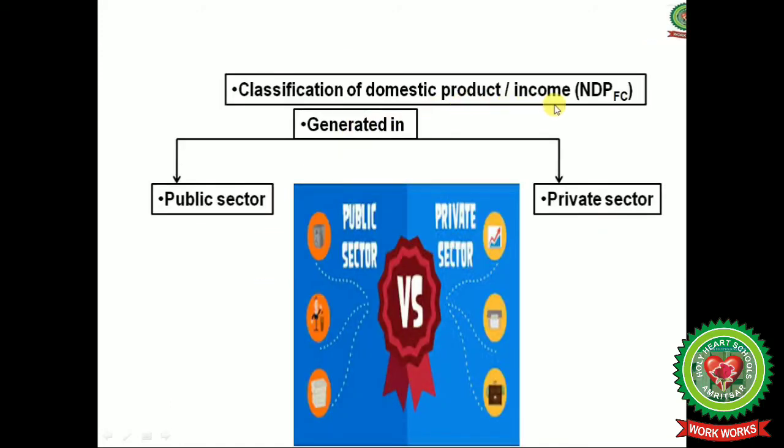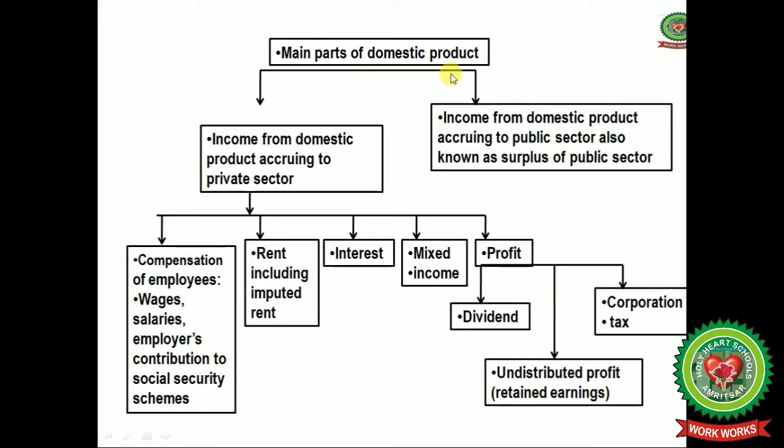Now classification of domestic product or the income, that is net domestic product at factor cost. It is generated in the public sector also and in the private sector also. Main parts of the domestic product: income from the domestic product accruing to the private sector, that is compensation of employees, rent, interest, mixed income and profit. And next one is income from the domestic product accruing to the public sector, also known as the surplus of the public sector. Now what is the compensation of employees?